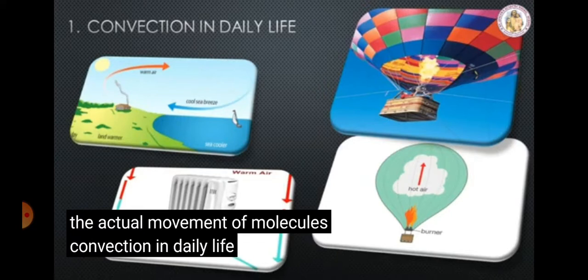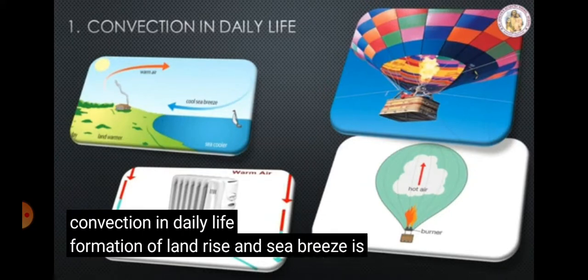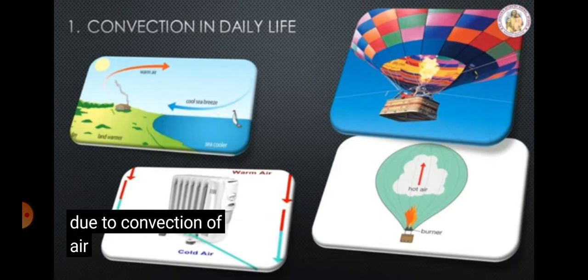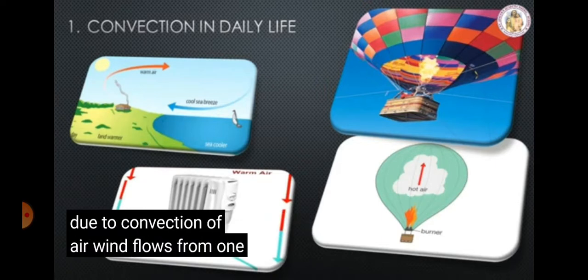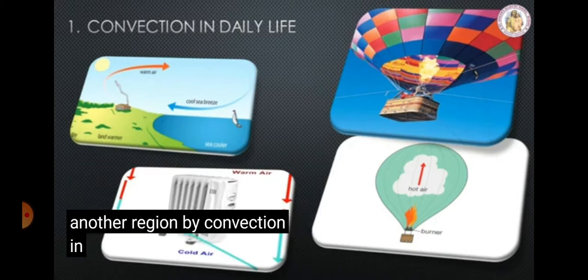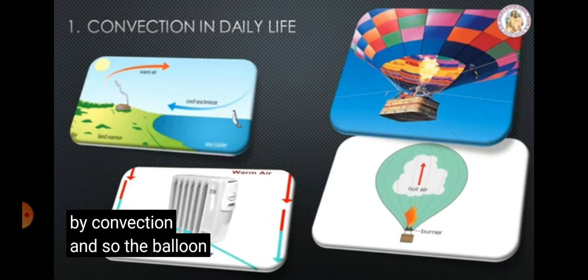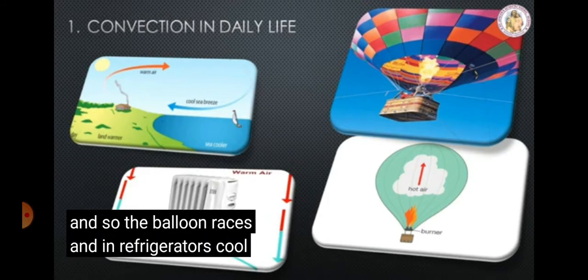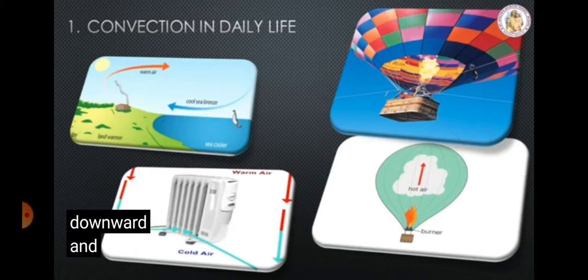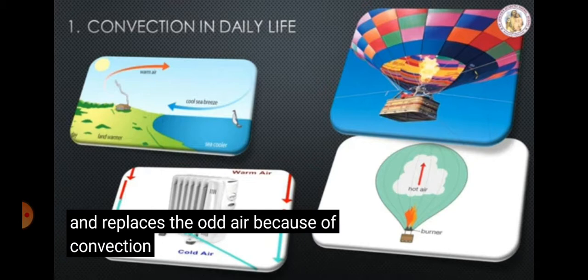Convection in daily life. Formation of land breeze and sea breeze is due to convection of air. Wind flows from one region to another region by convection. In hot air balloons, heat is transferred by convection and so the balloon rises. And in refrigerators, cool air moves downward and replaces the hot air because of convection.